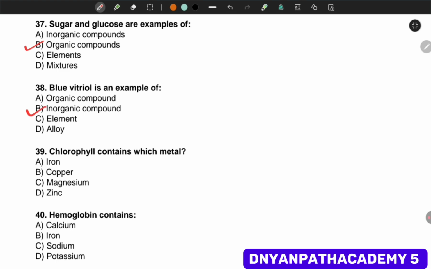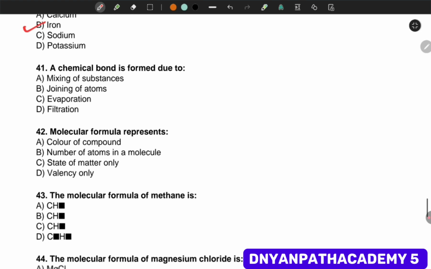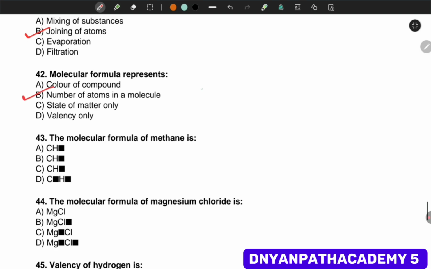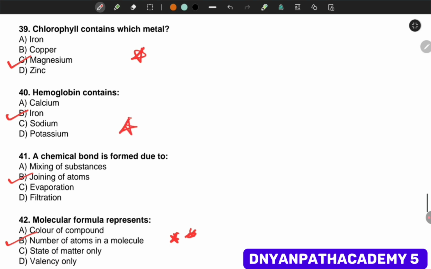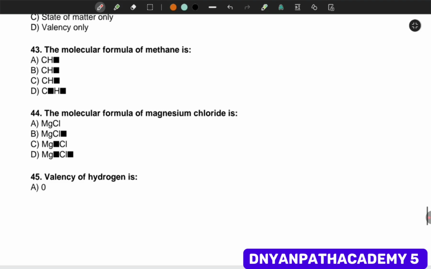Chlorophyll contains which metal? Magnesium. Hemoglobin contains iron. A chemical bond is formed due to joining of atoms. Molecular formula represents what number of atoms in a molecule? Important questions. ये भी important है. Next, the molecular formula of methane is, यहाँ पे जो black box है वहाँ पे मैं numbering कर देती हूँ, पहले 2 and 4. So the molecular formula for methane is CH4.